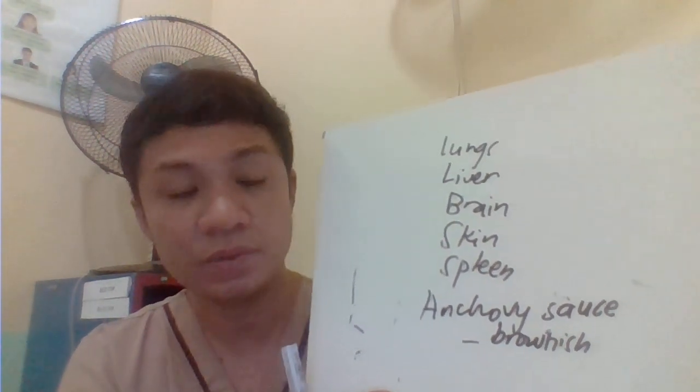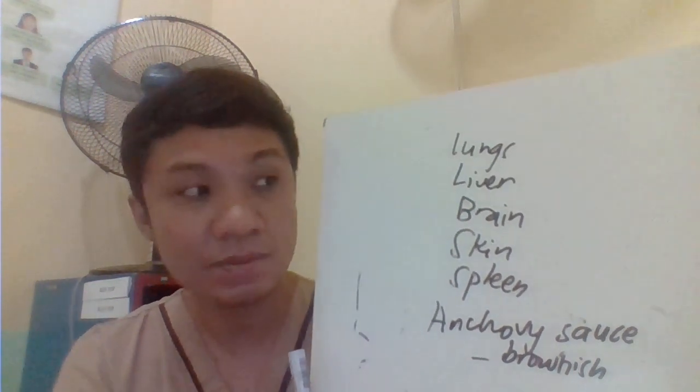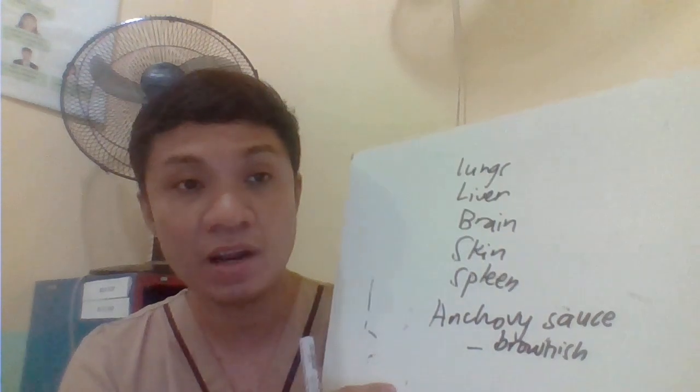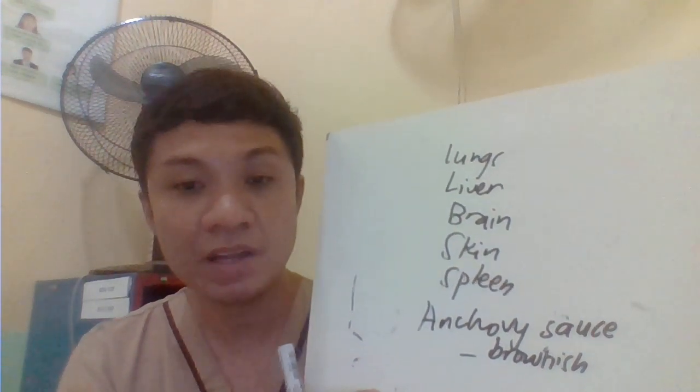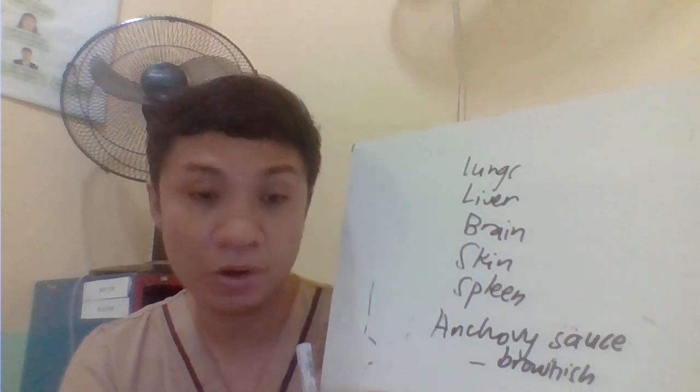So again, it could go to your liver. If it damages the liver, and you collect the specimen by aspirating the liver, the liver aspirate would have anchovy sauce or a mahogany brown color. Even the lungs would have liver-colored sputum, so it is still brownish.